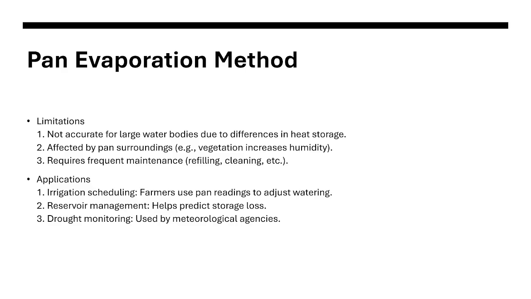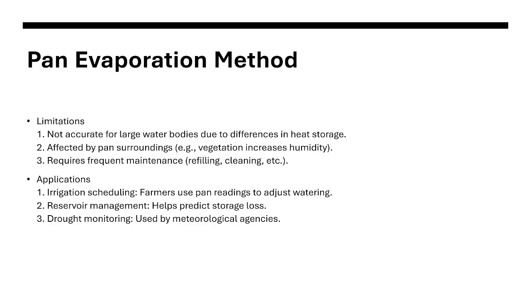Okay, so number two, limitations are affected by pan surroundings. Okay, so now we are talking about the pan. For example, the vegetation increases the humidity. So the environment where the pan is affects the evaporation, because when there is very high vegetation in the area, there is transpiration happening, and this increases the humidity in the air.